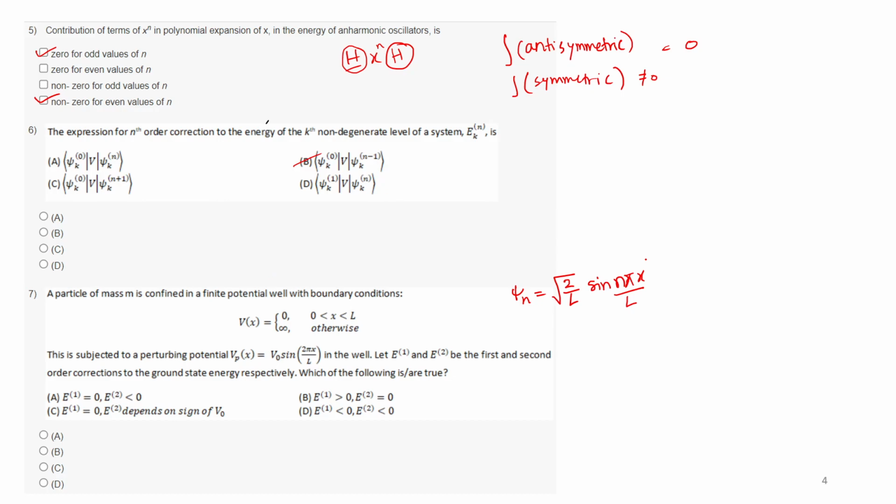So the correction to the first term is E1, and the zeroth one, right? Because this n is not 0, n is 1. It is an infinite potential, a particle in a box, so n, the quantum number, is 1 at the ground state.